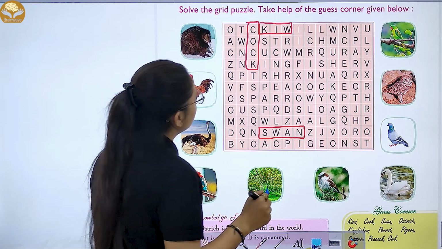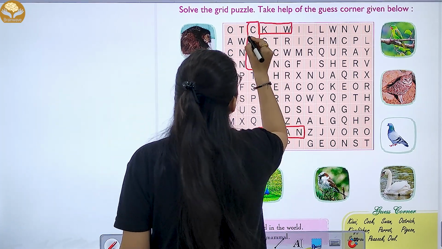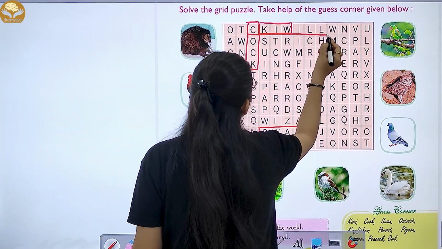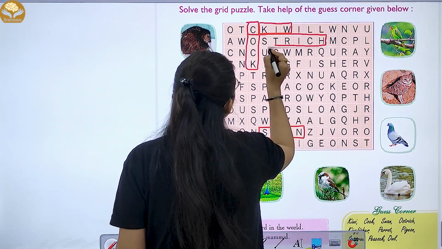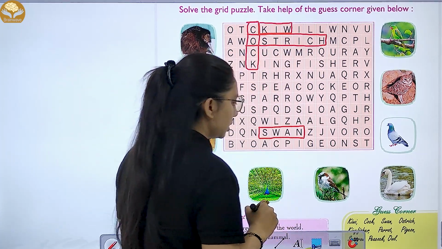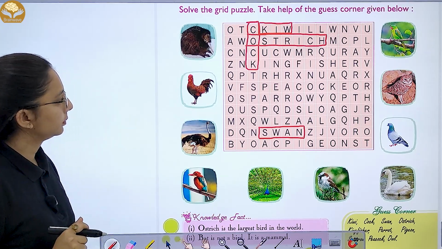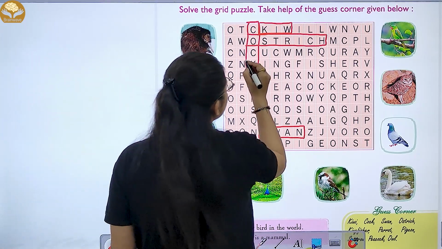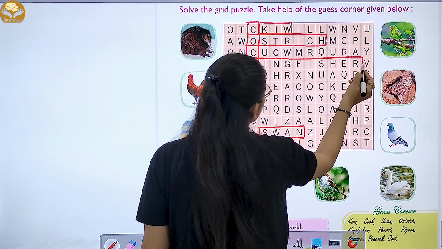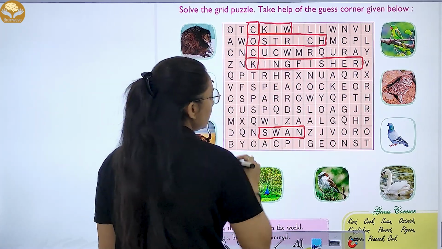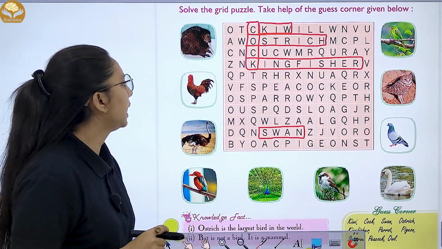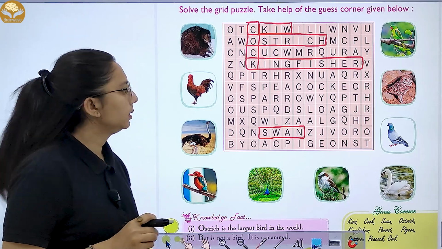Then we have ostrich. Here it is written ostrich. Then we have kingfisher. This is your kingfisher. Then we have parrot.